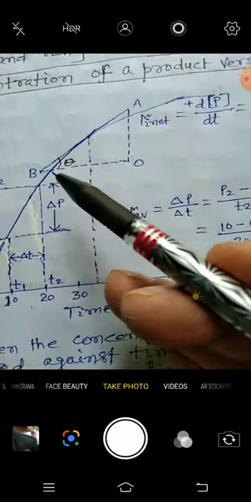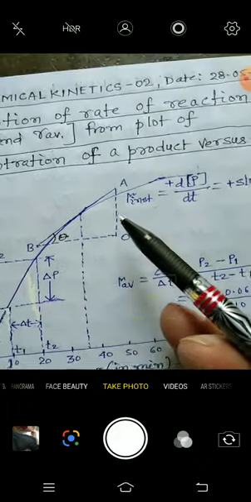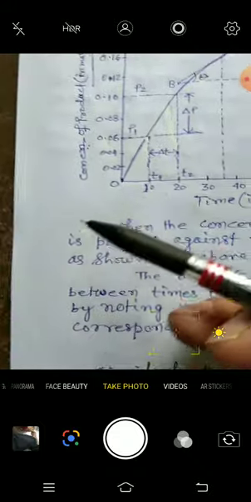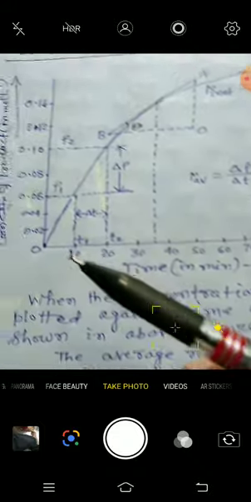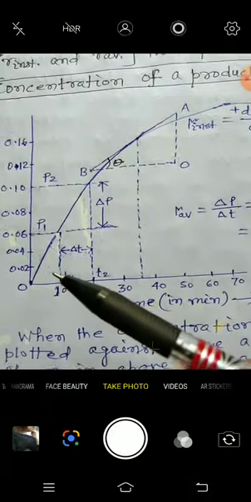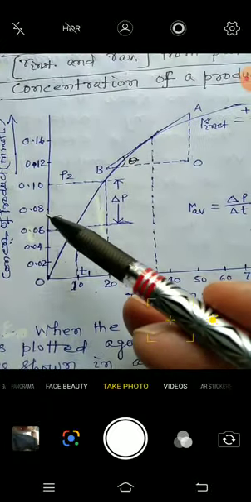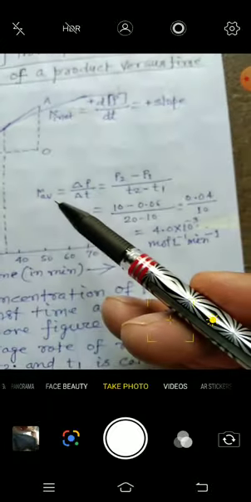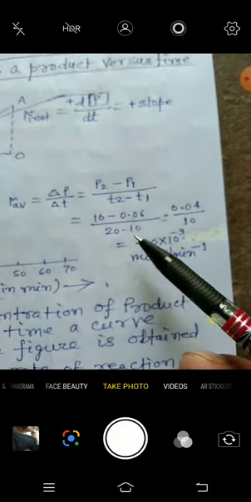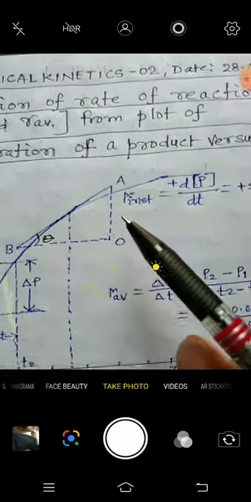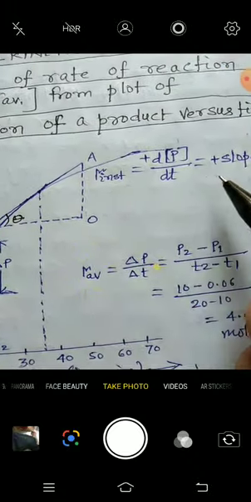So here the value of tan theta is OA by OB. So you can get it here, and if you want to get the mathematical value of the time or the molar concentration, then you can find the average rate of reaction like this, and from the slope you can get the value of the instantaneous rate of reaction.